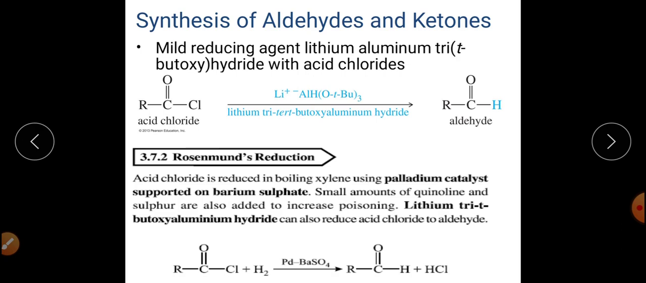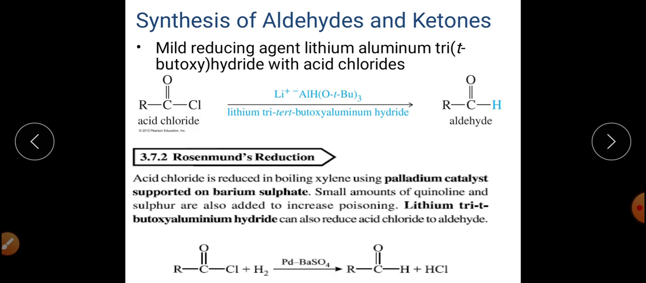So from acid chloride we can obtain the aromatic ketone by using the Friedel-Crafts acylation reaction with AlCl3 as the catalyst, and from the same acid chloride we can get aldehyde as product by reduction of that particular acid chloride with lithium tri-tert-butoxyaluminium hydride.